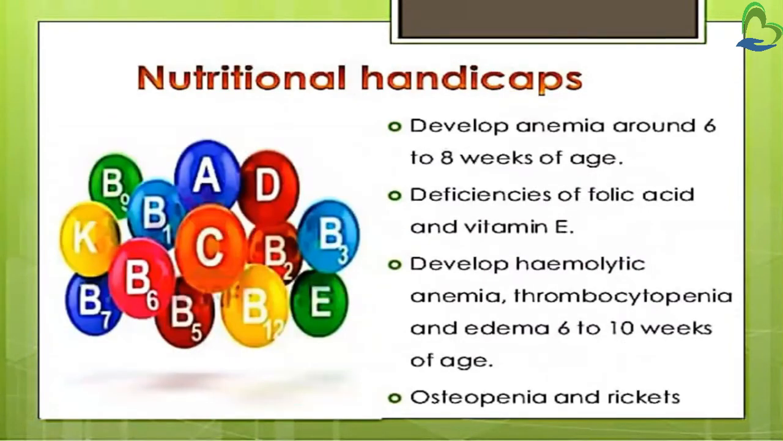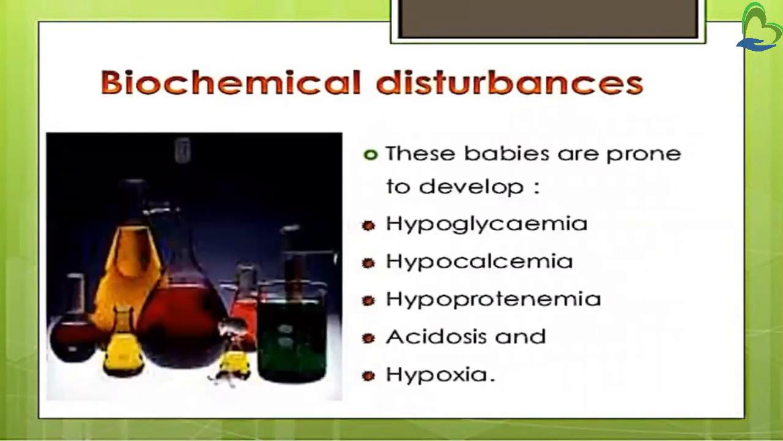Then nutritional handicaps. They develop anemia around 6 to 8 weeks of age. Then deficiency of folic acid and vitamin A. They develop hemolytic anemia and thrombocytopenia, which means low platelet count. Then edema at about 6 to 10 weeks of age. Then osteopenia and rickets, which are bone disorders. In osteopenia the bones are weaker than normal and can break easily, and in rickets there is softening and weakening of bones due to deficiency of vitamin D. Then biochemical disturbance. These babies are prone to develop hypoglycemia, hypocalcemia, hypoproteinemia, acidosis, and hypoxia.